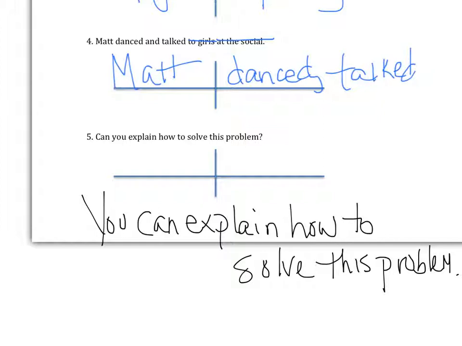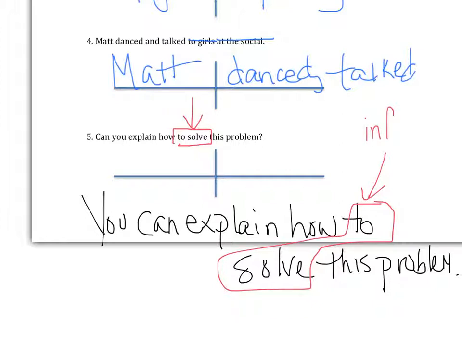Let's start with prepositional phrases. There aren't any. Some people say, well, to is a preposition. That's correct, it is, but what do prepositional phrases have to have at the end of them? Nouns. Solving is a verb. That makes to solve not a prepositional phrase. It's something we call an infinitive. We can just kind of put a box around those and leave them alone. They're not going to be the subject or the verb.